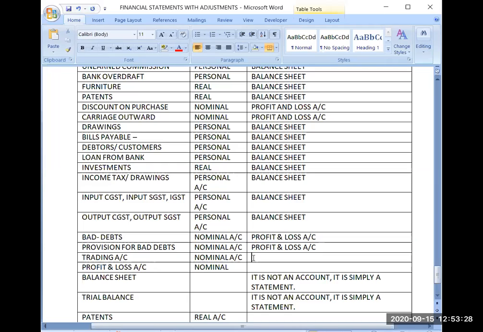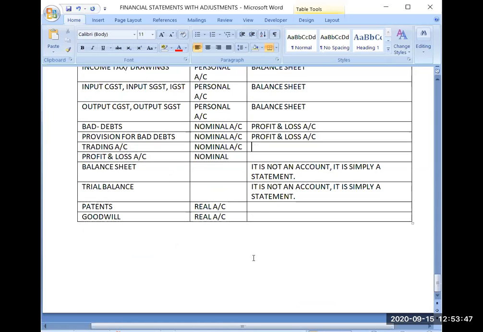Trading account is also a nominal account. Now the trading account itself is a nominal account. That is only for the identification of nature, so it will not be written in any financial statement. It is itself a financial statement. Profit and loss account itself is a financial statement. Balance sheet itself is a financial statement. And trial balance is also a statement. So patents, real account, will go to the balance sheet. Goodwill, real account, will go to the balance sheet.